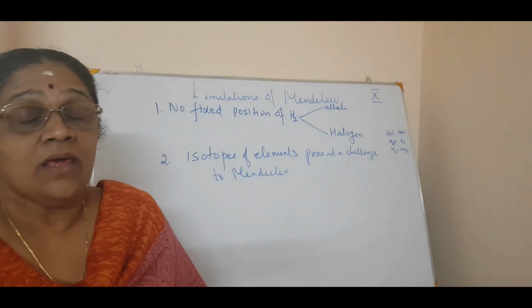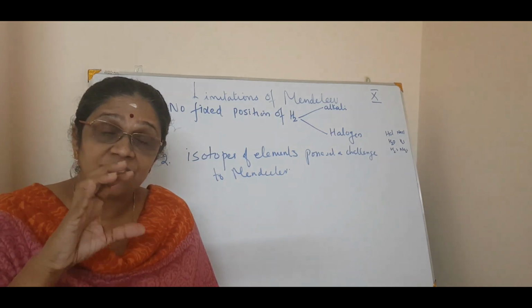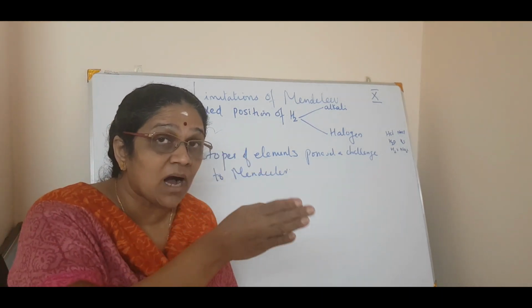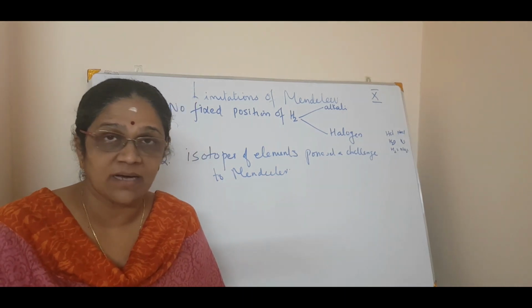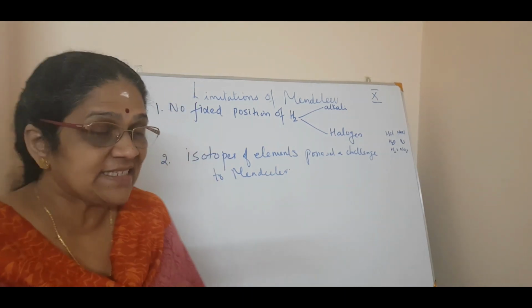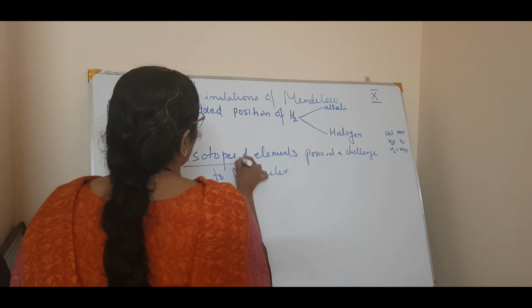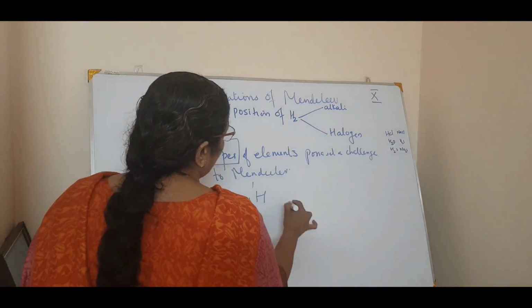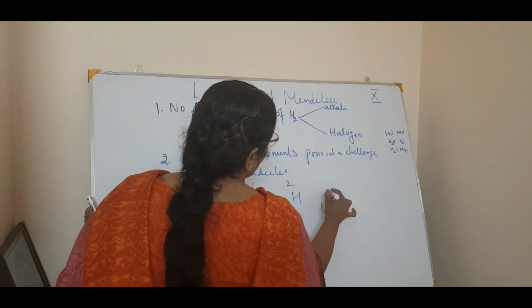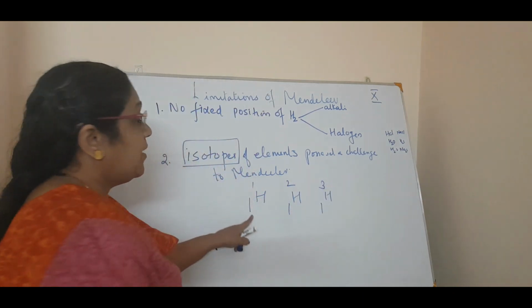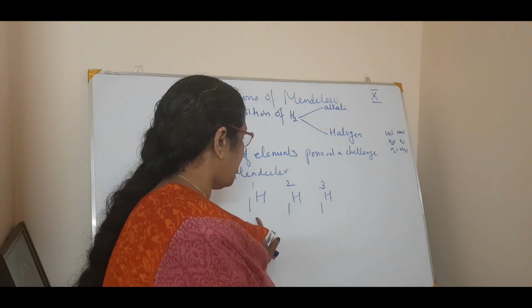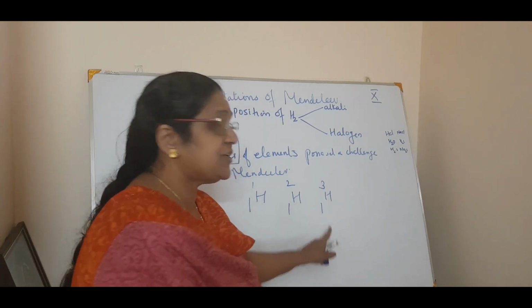You know, Mendeleev arranged the elements in the increasing order of atomic mass, isn't it? Atomic mass, which means, for example, if you take isotopes of hydrogen, listen, isotopes of hydrogen are 1H1, 1H2 and 1H3. That is protium, deuterium and tritium.